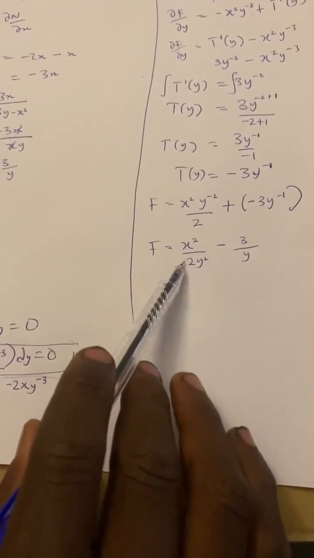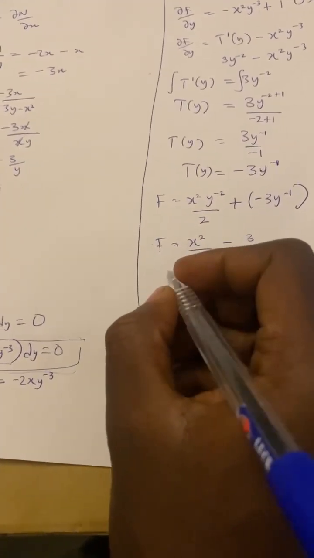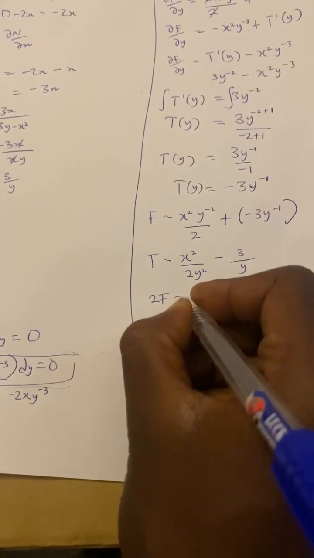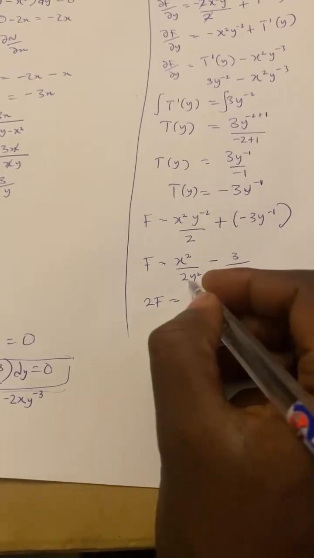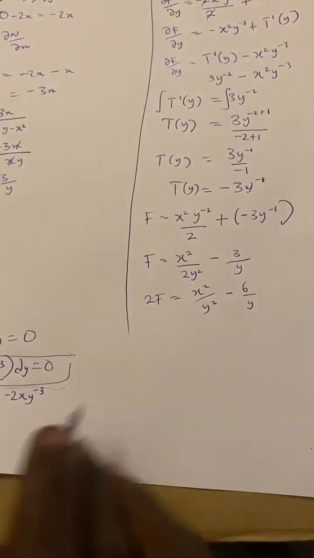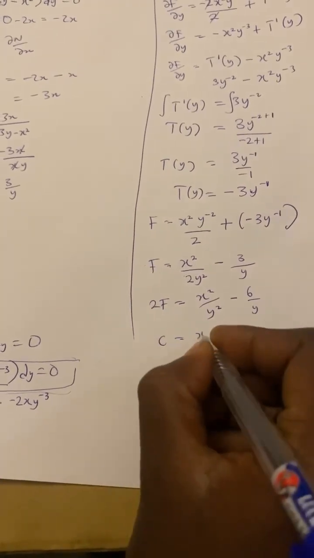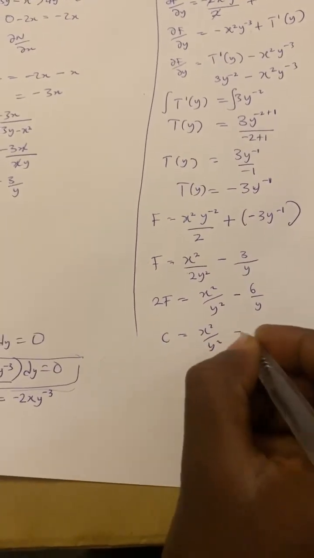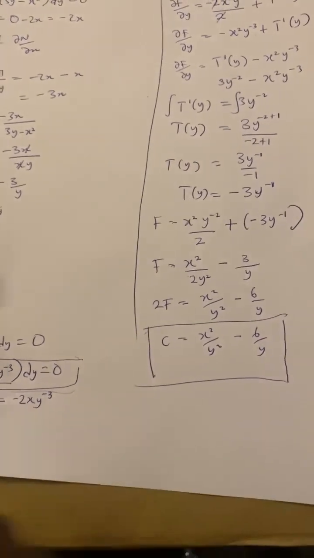I can take these two to this side, so I will have 2f equal to x squared over y squared minus, this will multiply this 3, it will be 6 over y. So let this 2f be c, so I have c equal to x squared over y squared minus 6 over y. This is our solution of this differential equation.